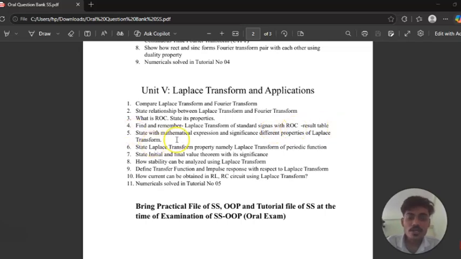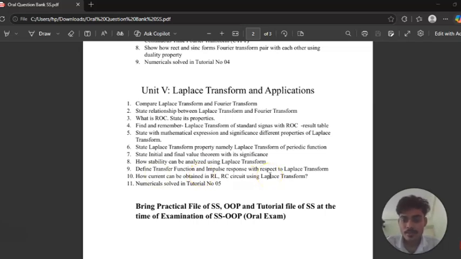Question number 5 is state, with mathematical expression and significance, the different properties of the Laplace transform. After that, question number 6 is state the Laplace transform property, namely the Laplace transform of a periodic function. After that, question number 7, that is very important: state the initial and final value theorem with its significance. After that, question number 8: how can stability be analyzed using the Laplace transform?